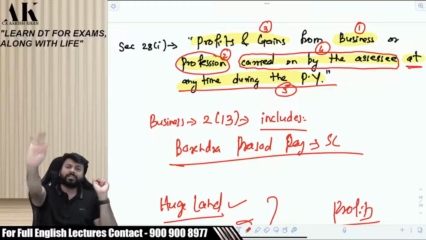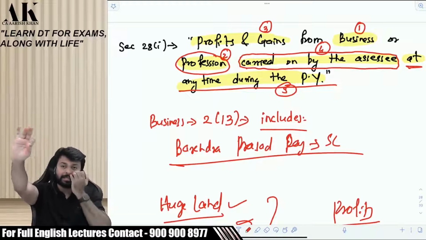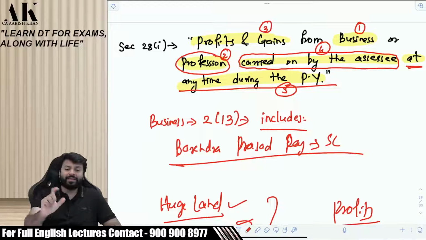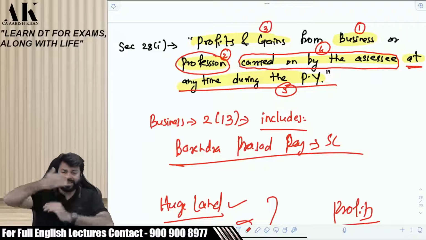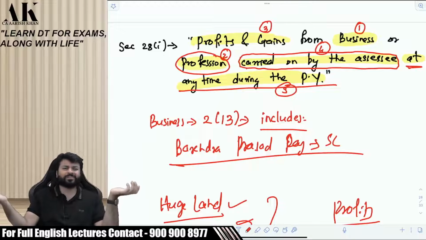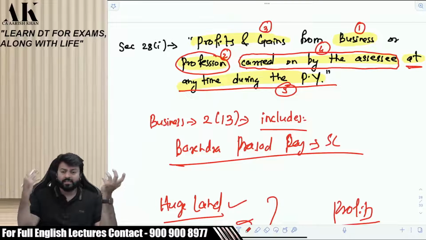Further, it is not necessary that business should be conducted in the AY. Conducting business in the AY is absolutely not necessary. You should do business during the PY. It may happen that in the PY business was there, but in the AY the business is closed. Yes or no? It may happen like that. In that case, don't worry. Your business will still be subject to tax. Don't be under an impression that because in the AY it is closed, now why will I have to pay tax? You are liable to pay tax.